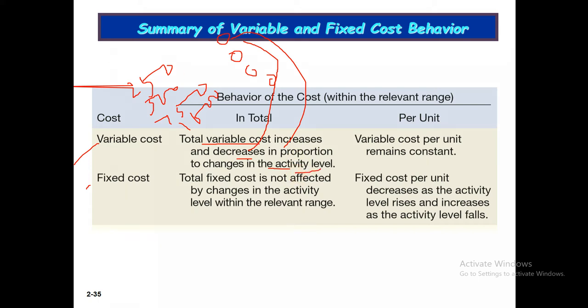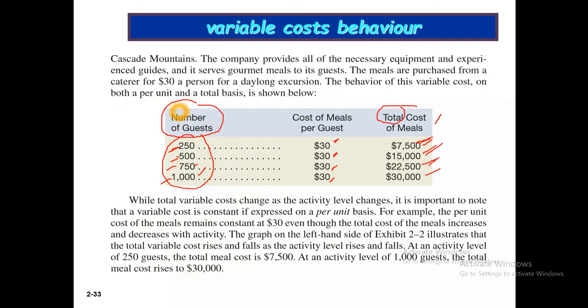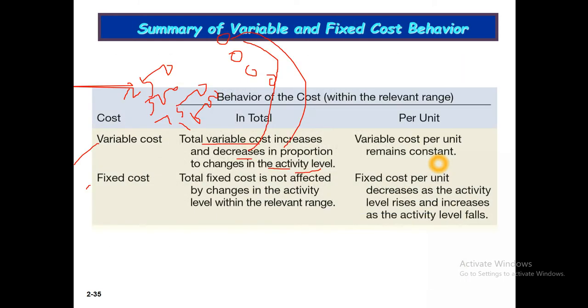For 250 the total cost is 7,500; for 500 it is 15,000. So total variable cost increases and decreases in proportion to change in the level of activity. And variable cost per unit remains constant. Per unit here is $30. It will not change.